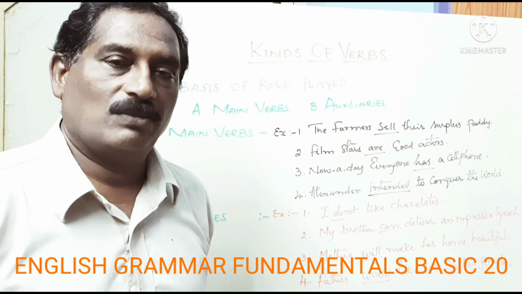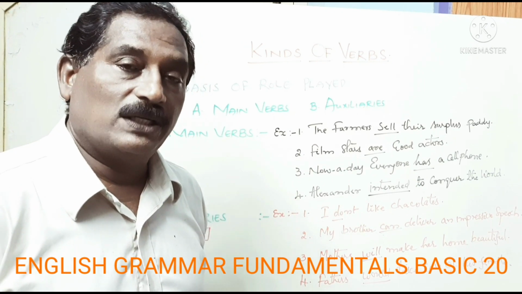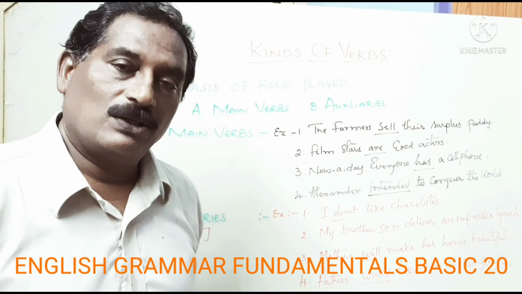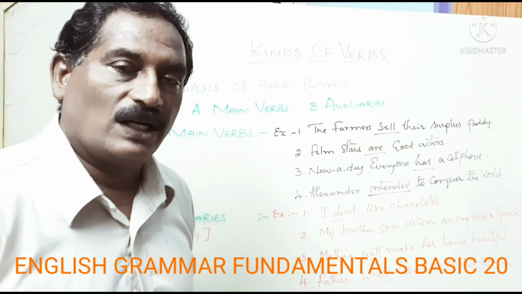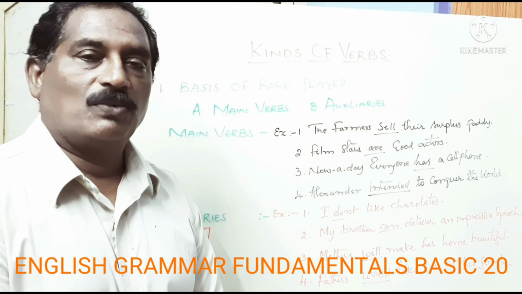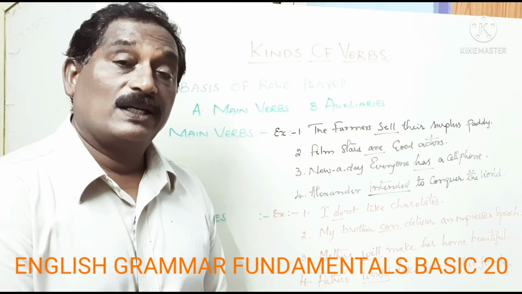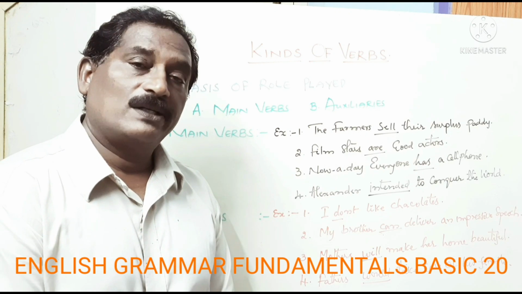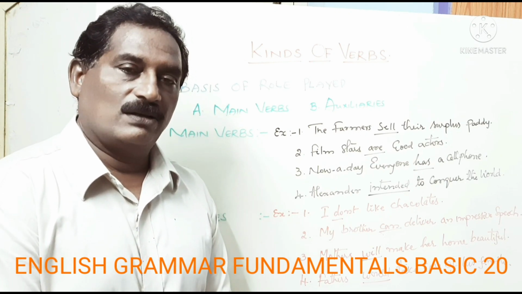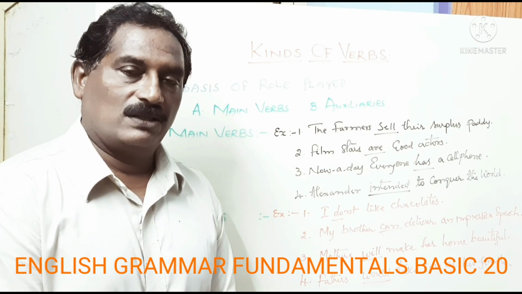They are fixed and permanent. I made a video on it, so have a look at it for your progress in English. So what are the helping verbs that are fixed and permanent?